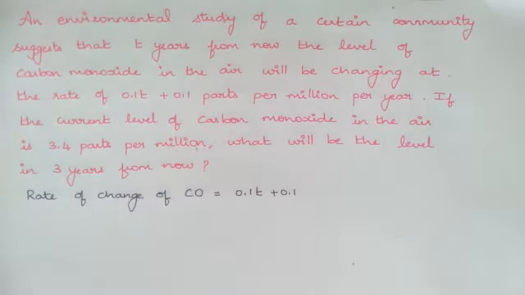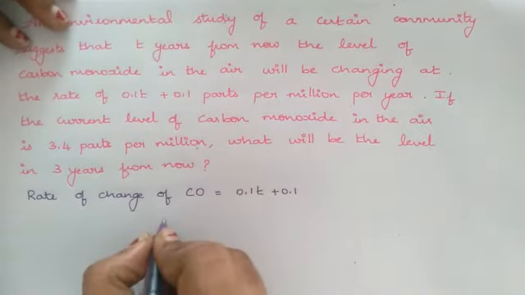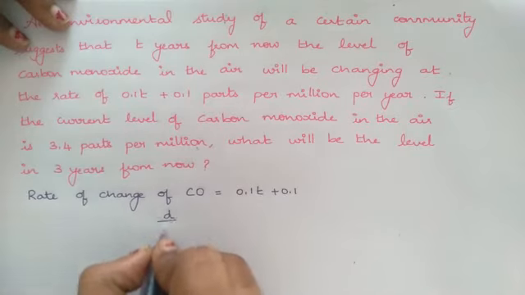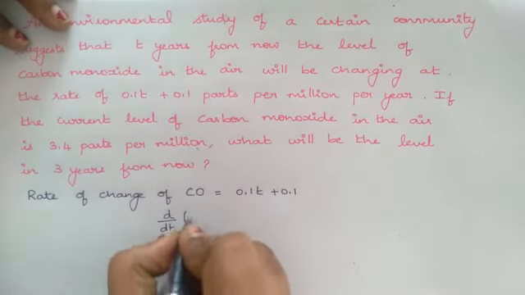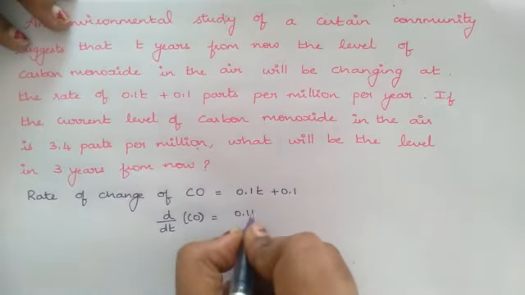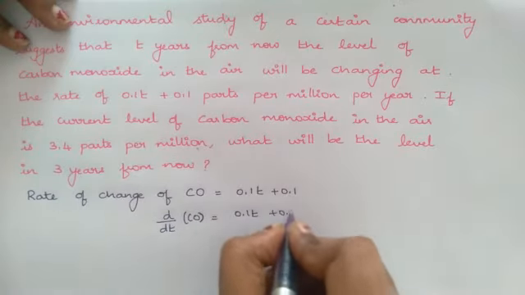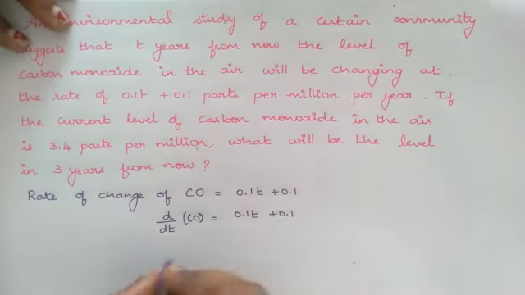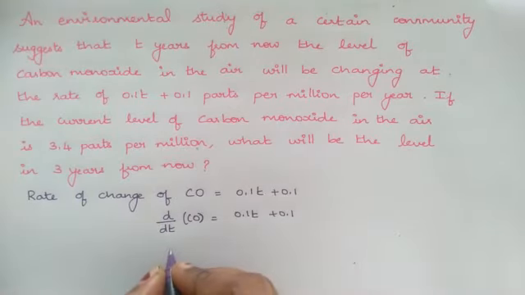We are given the rate of change of carbon monoxide, 0.1T + 0.1 parts per million per year. This is nothing but the derivative, that is d/dt of the carbon monoxide level, which is 0.1T + 0.1. We are supposed to identify the level of carbon monoxide in the air.